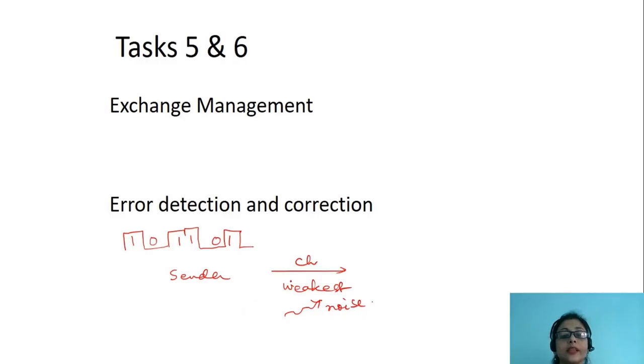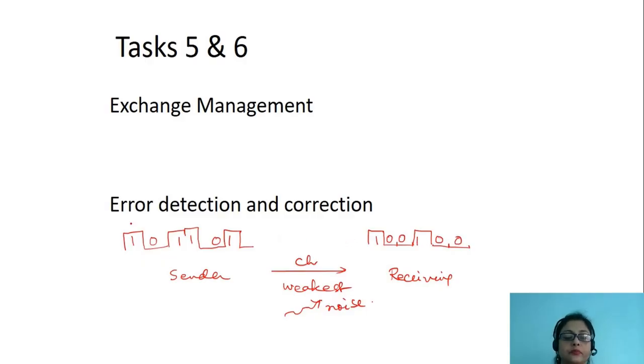And when noise hits a digital signal, the zeros can be changed to ones and vice versa. So at the receiving end, due to noise, the data may be changed and we may have 1 0 0 1 0 0. So there are some errors.